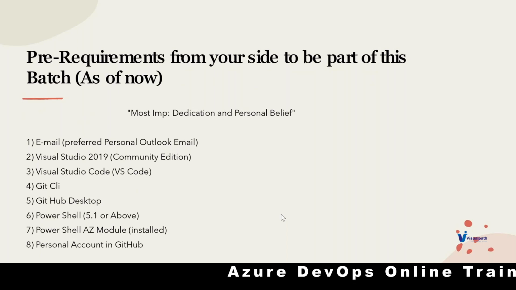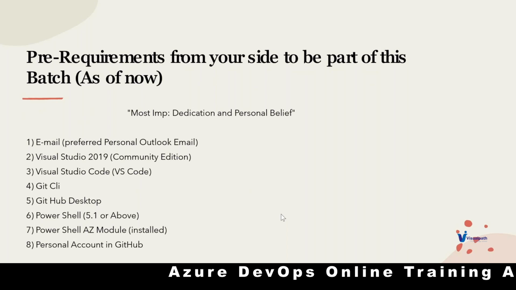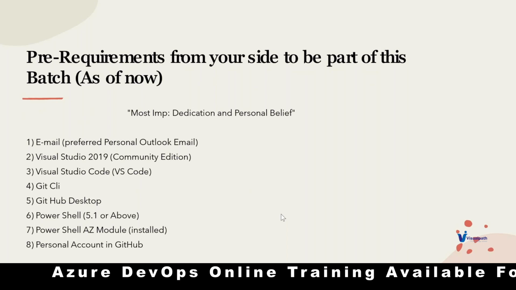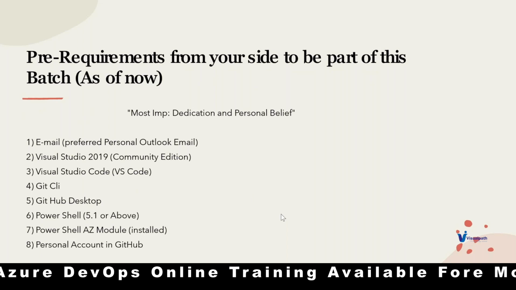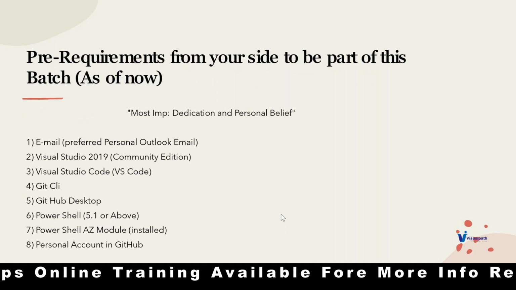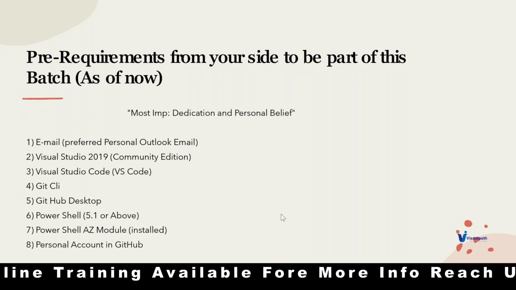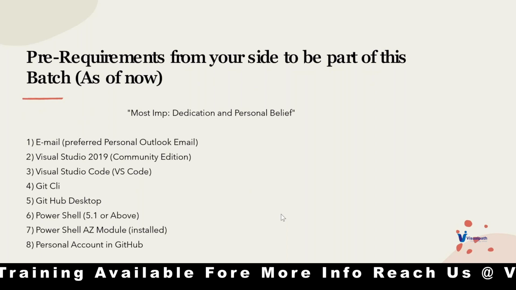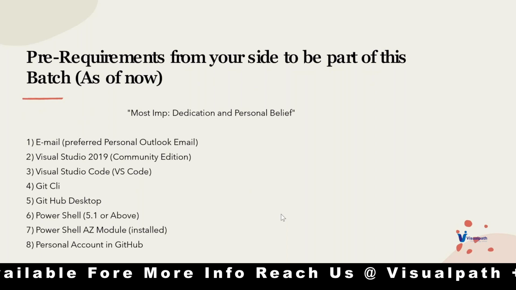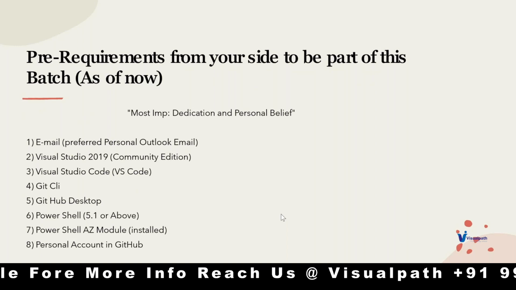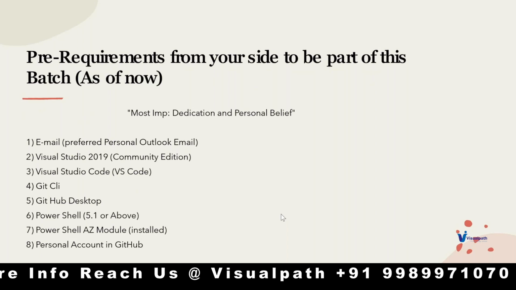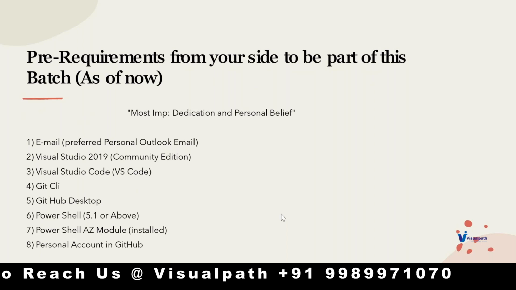Visual Studio 2019 should be installed, and apart from this, VS Code and Git CLI also need to be installed. Git CLI is the CLI version, GitHub Desktop is the GUI version. If you install both, that will be better for understanding in the initial days. But later, you can use CLI only, or GitHub Desktop only. That's fine. And the other thing is that you need to install at least version 5 or above of PowerShell.